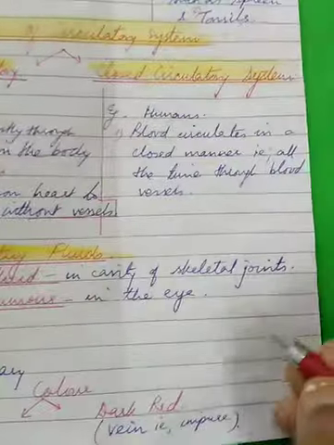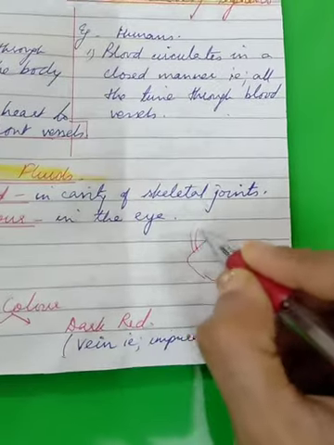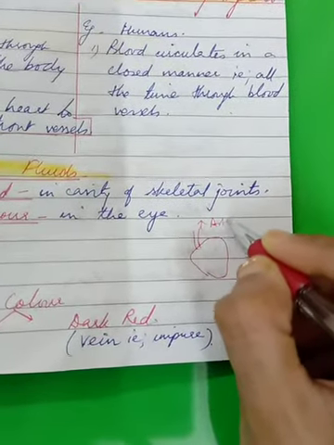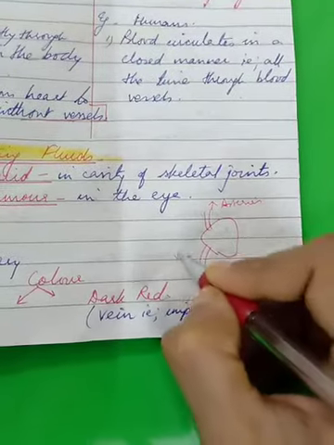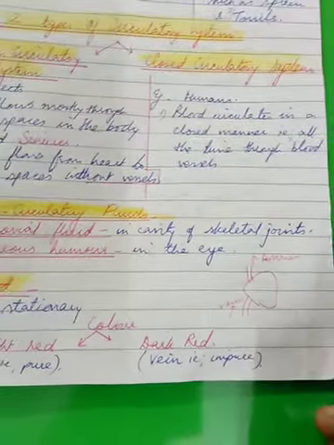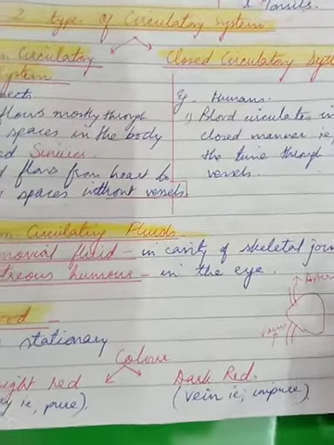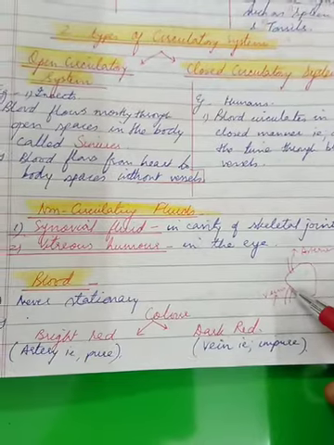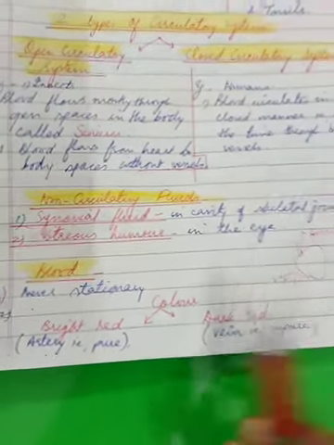Remember children, if this is the heart, then blood moves out by arteries, that is a pure blood, and it is brought by veins. This we'll talk later when we are studying the details of the heart. But for just now, remember, arteries carry pure blood away from the heart, whereas veins carry impure blood back to the heart.